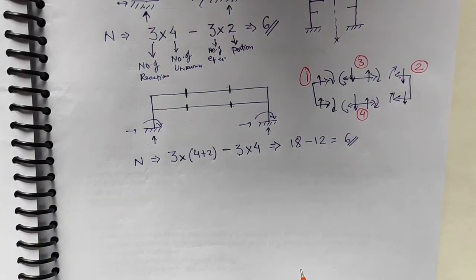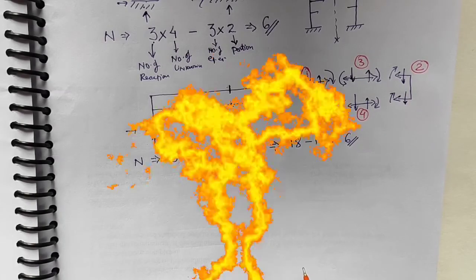So in this case the degree of indeterminacy can be found by application of cuts at small places and as per requirement.